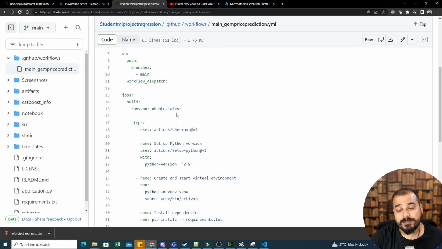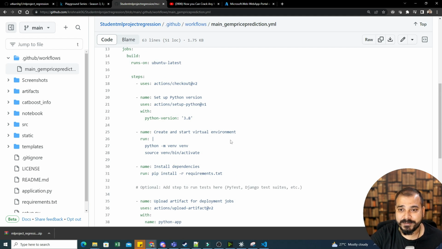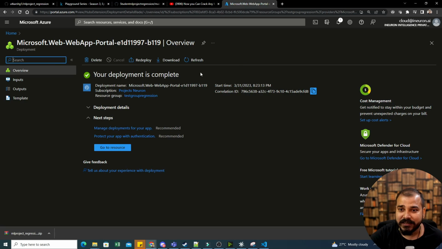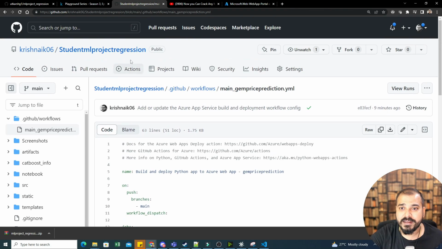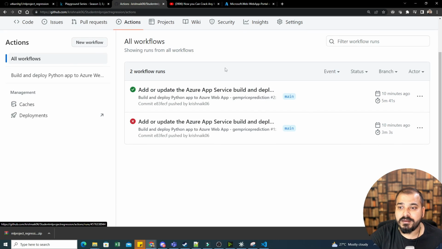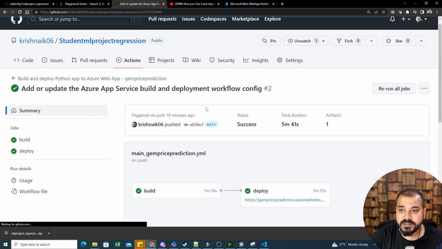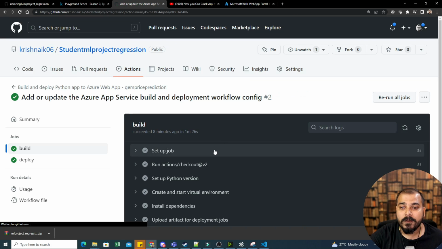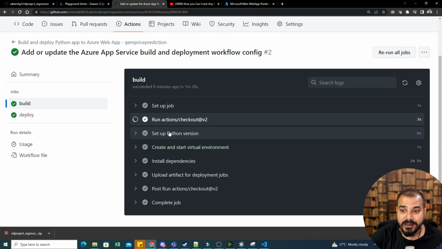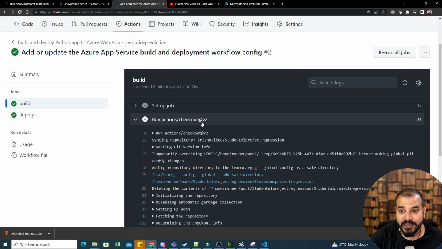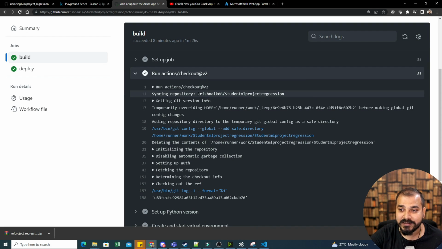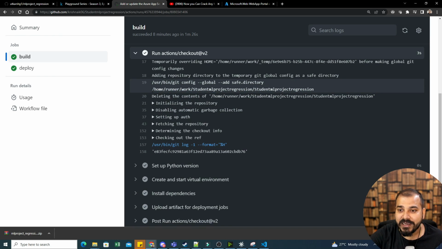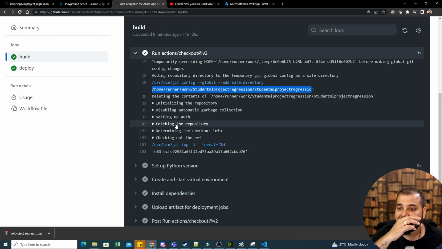But I really wanted to show step by step how this is automatically getting created. Now, as soon as this deployment happened, your deployment is complete, right? In the GitHub Action, you will be able to see all this build and deployment has actually happened. In the build, all the steps, like what is the setup job, in the YAML file, it was run action checkout, right? So what is basically happening inside this? It is syncing with this repository. It is getting the GitHub version. It is basically seeing this app runner, right? App runner is what that automatically deployment happens whenever the changes are happening.